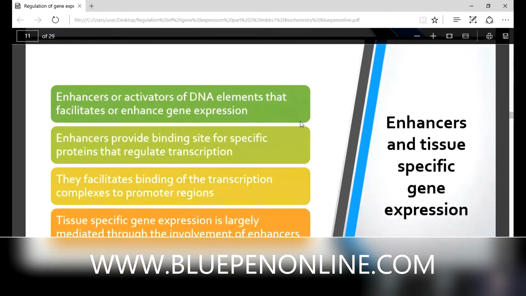Then we discuss enhancers in case of our transcription. Enhancers or activators are DNA elements that facilitate or enhance gene expression. They provide binding sites for specific proteins that regulate transcription.